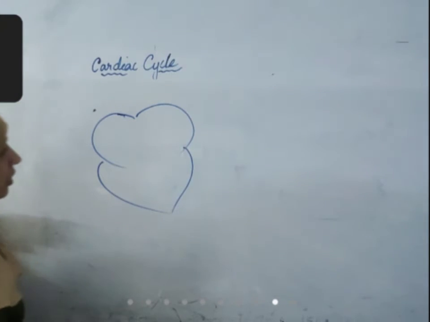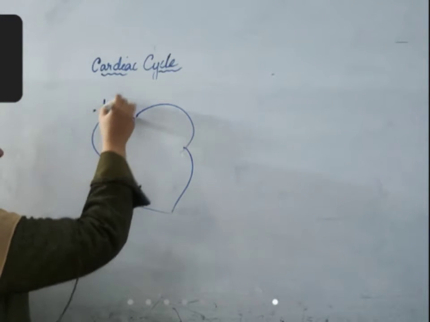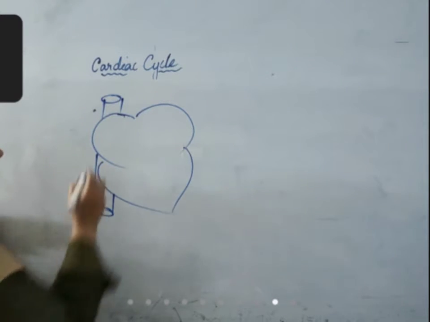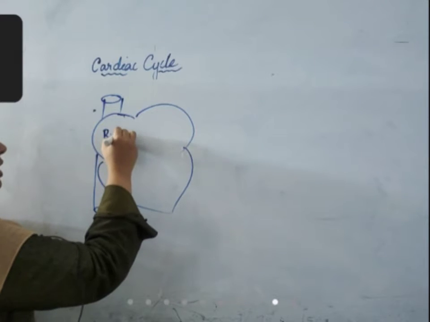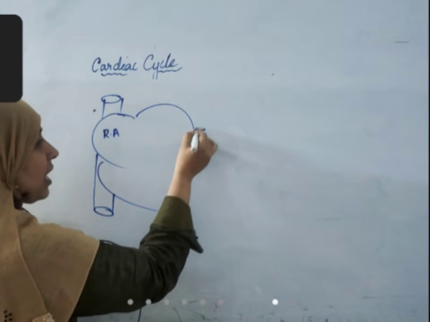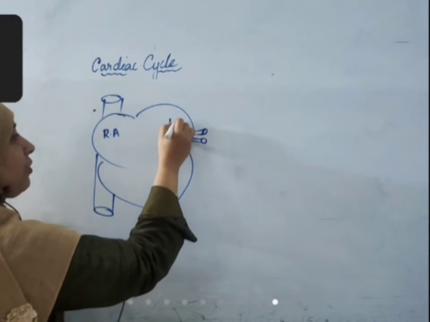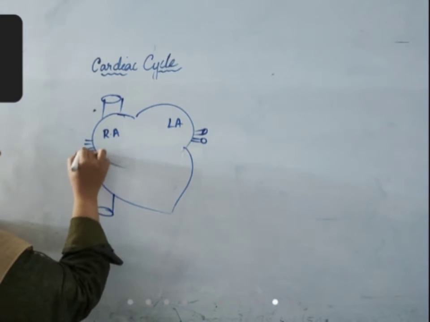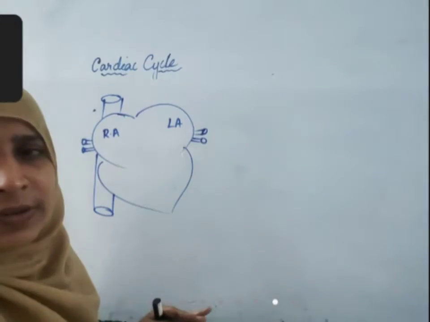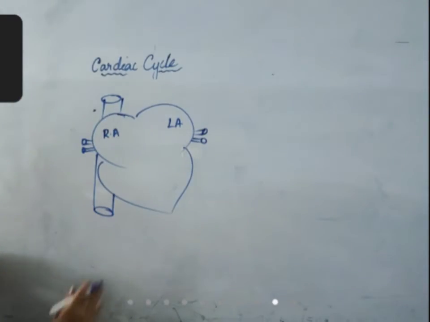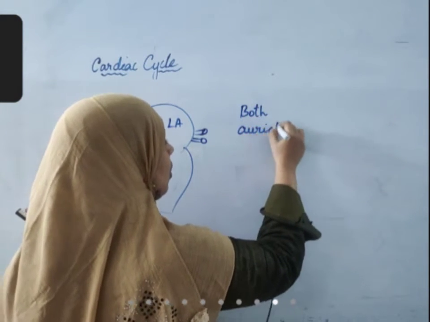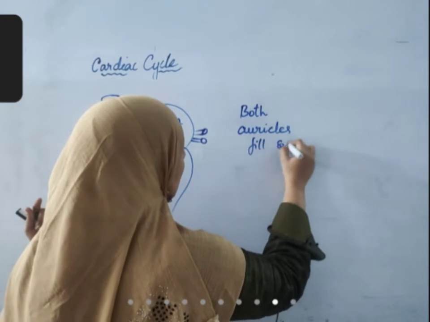At that time, the blood from all body parts enters into the right auricle through superior and inferior vena cava, and blood from lungs enters into the left auricle through pulmonary veins. These two events occur simultaneously. Both auricles fill simultaneously.